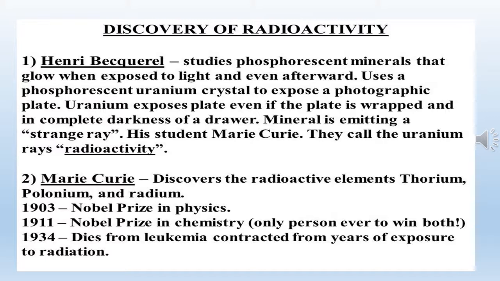That substance was named radium. Radioactive elements emit harmful radiation like alpha rays, beta rays or gamma rays.